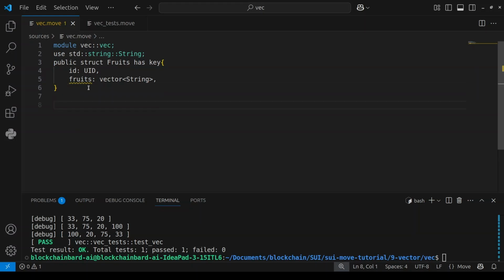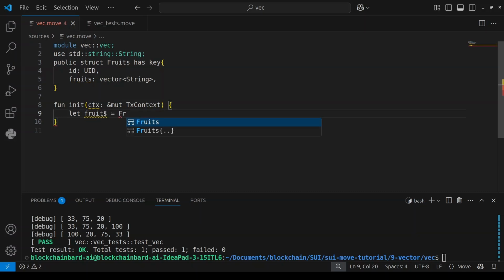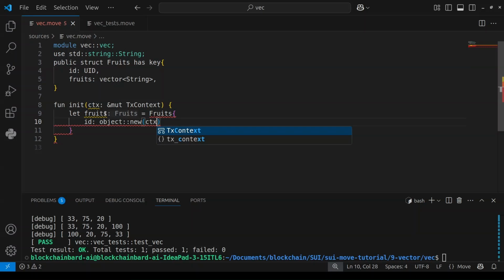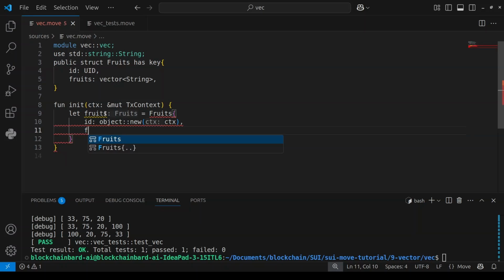Now I can say, let's just say, fun new food. Let food equal to Foods, then id is going to be object::new, and we pass in the transaction context. Next, fruits.